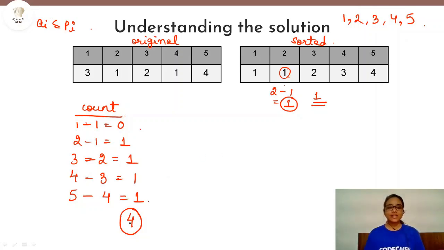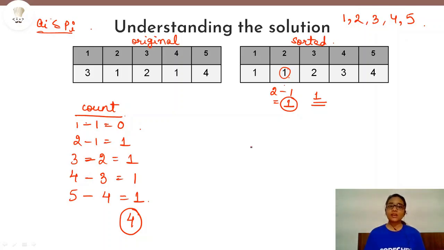So that means we can play this game 4 times, and at the end of 4 moves, who is going to win the game, the first player or the second player? How do we decide that? It was already given in the problem statement that if the current player, in the course of playing the game, violates this condition, then there and then the current player will lose the game.